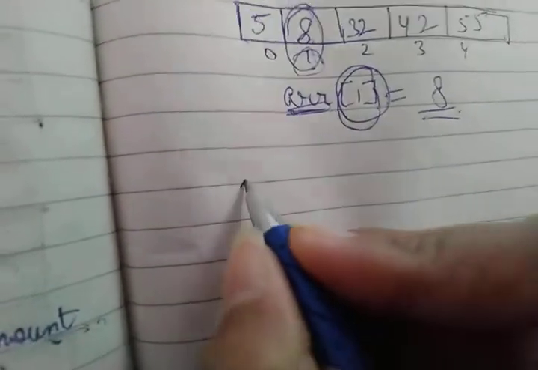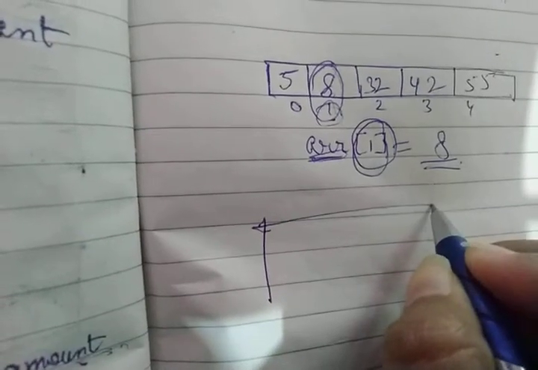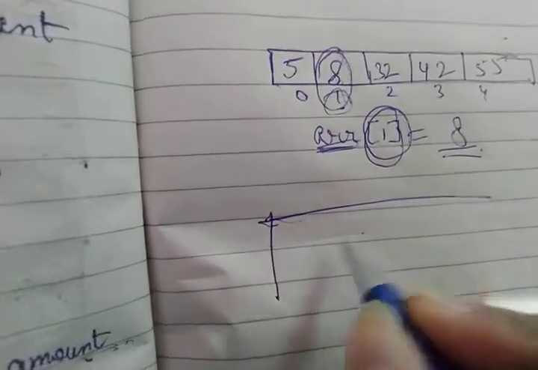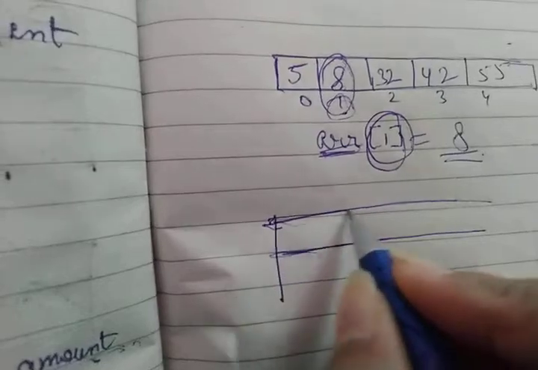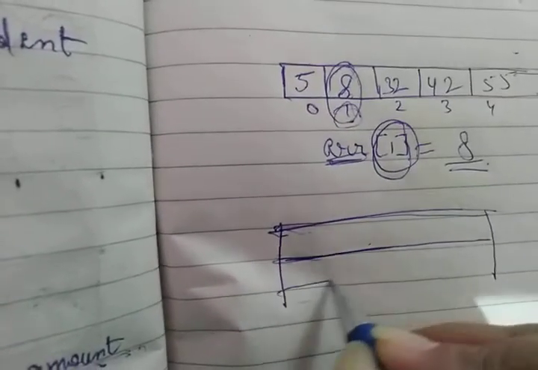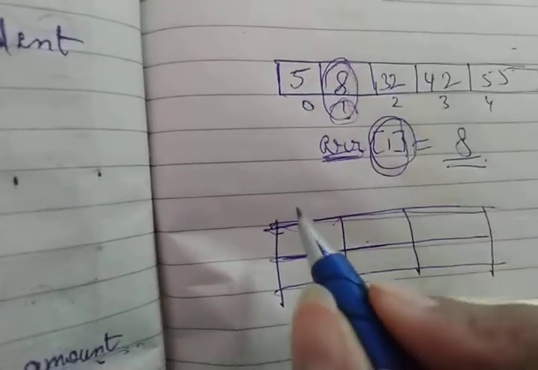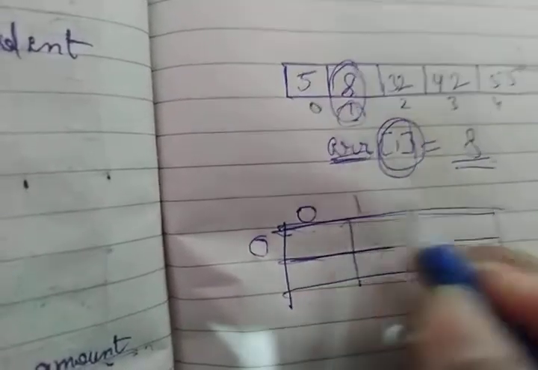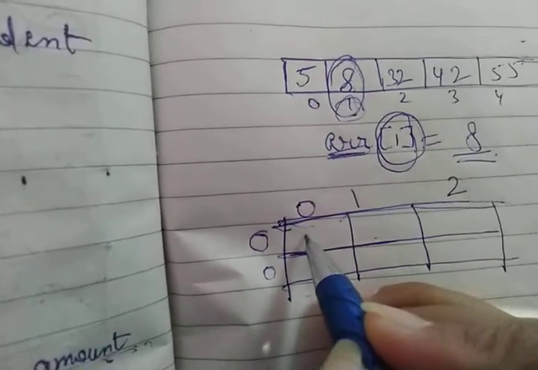In the case of a 2D array, how is it going to happen? In the example we have taken a 2D array which has 2 rows. Fine students, I am creating 2 rows which have 3 columns. Now I am telling you about the indexes. As I told you, this is your 0 index, this is your 0 index. This is 1, this is 2 and this is 0.